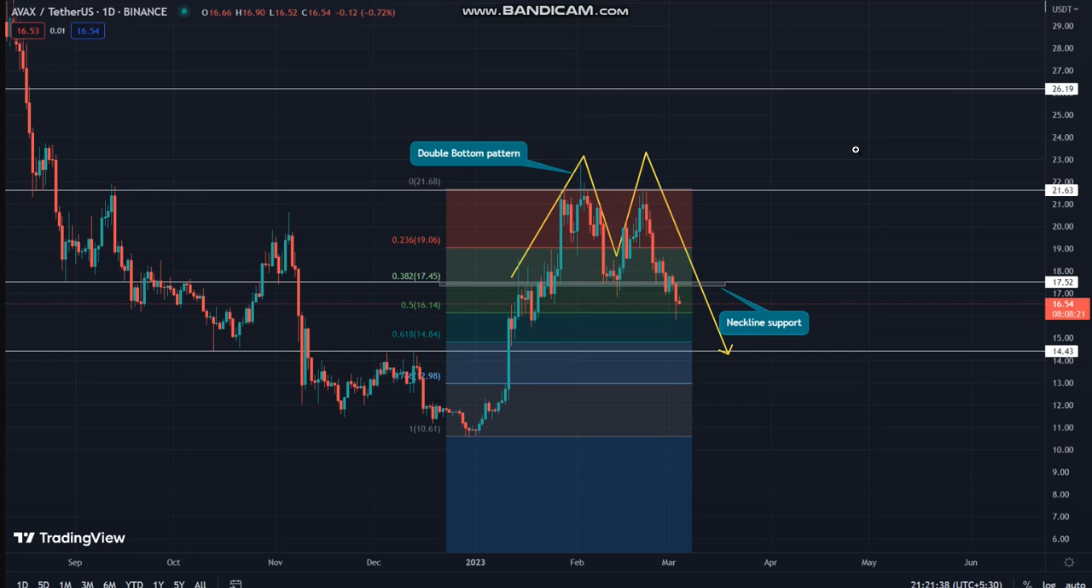RSI: the daily RSI slope diving deeper into bearish territory indicates the increasing selling pressure in the market. Avalanche coin price intraday levels: spot rate $16.50, trend bearish, volatility medium, resistance levels $17.50 and $19.1, support levels $16.50 and $14.40.